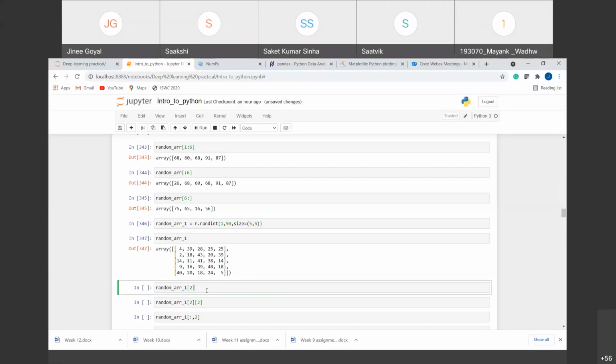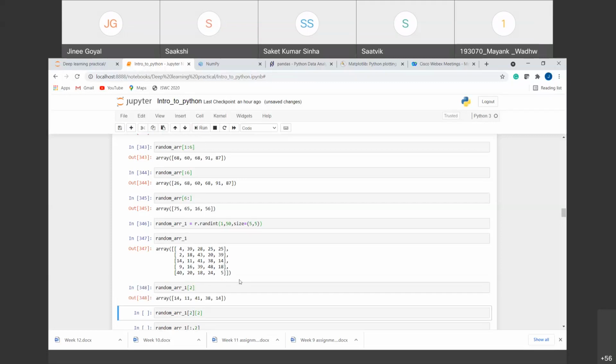For that, we'll just write the array that we have created, and in the braces we add 2. So you will see that indexing starts from 0, so 0, 1 and 2 here. Right? You can see that we have got out the second row from this matrix.